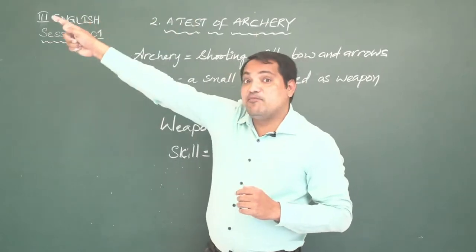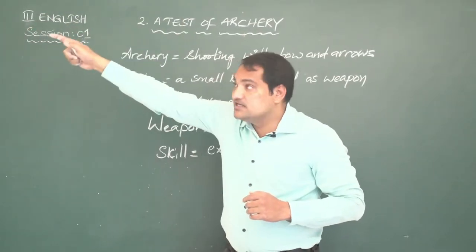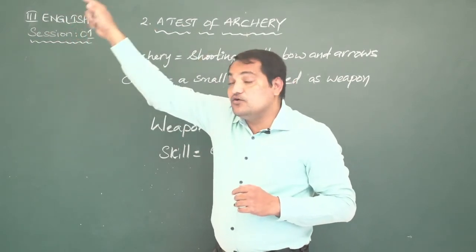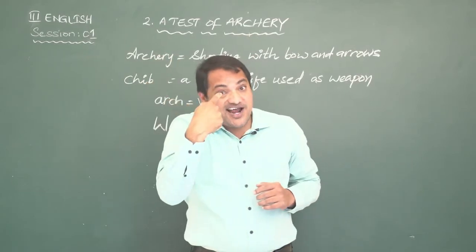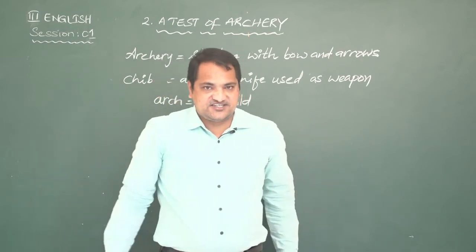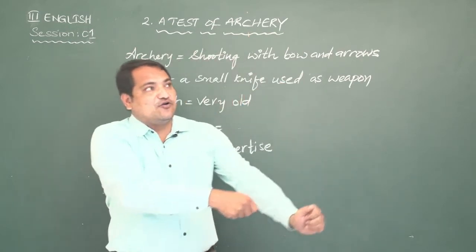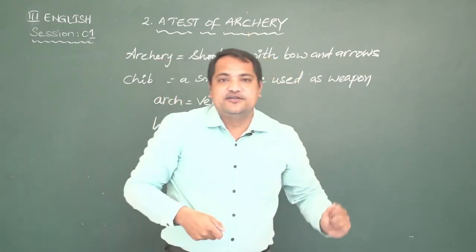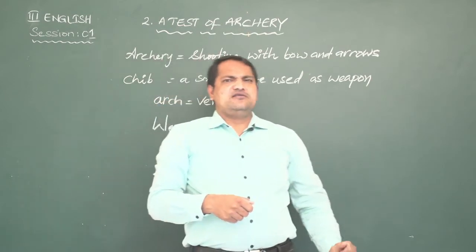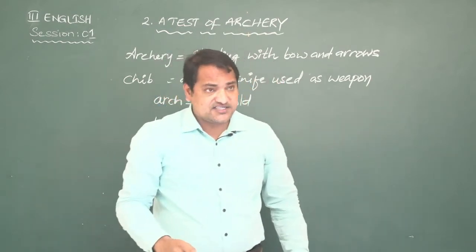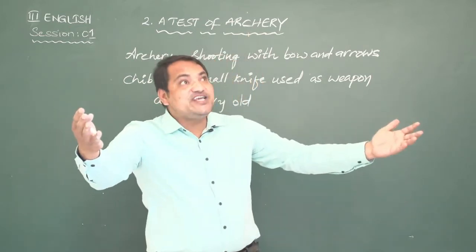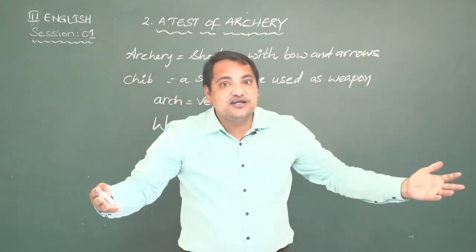Then Dronacharya, pointing to a tree, said, look, there is a bird in the tree. You have to shoot the right eye of the bird. Dronacharya called Yudhishthir first. Yudhishthir took his bow and arrow and was ready to shoot the bird. Then Dronacharya asked, what do you see? Then Yudhishthir, the eldest of the Pandavas, said, sir, I see you, I see my brothers, I see the tree, I see the sky, I see the bird.